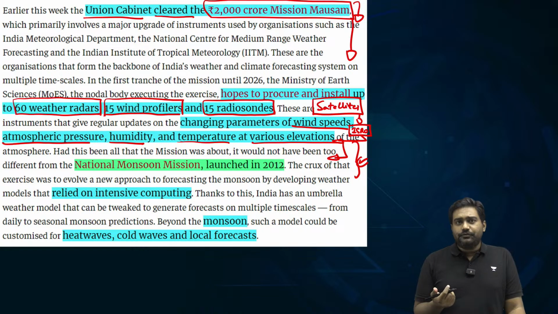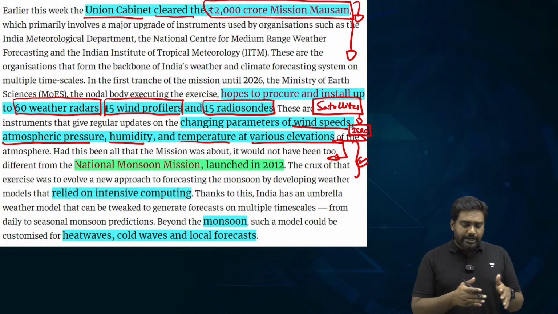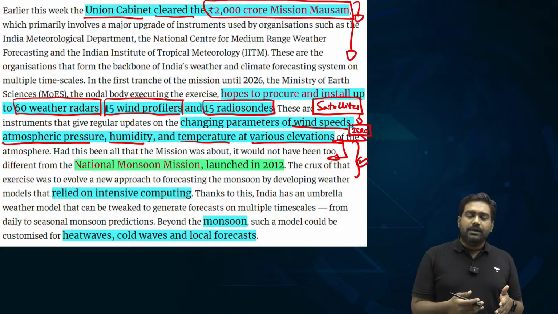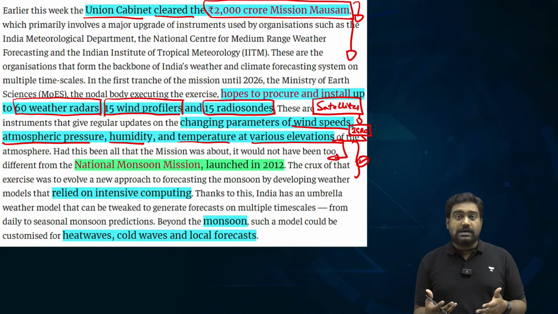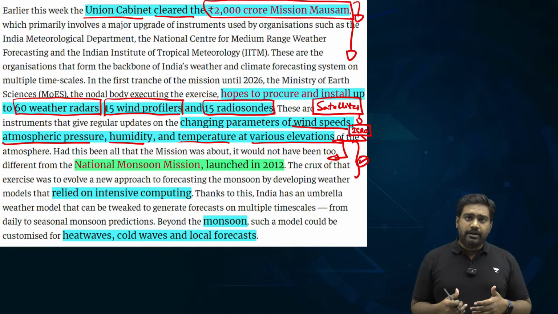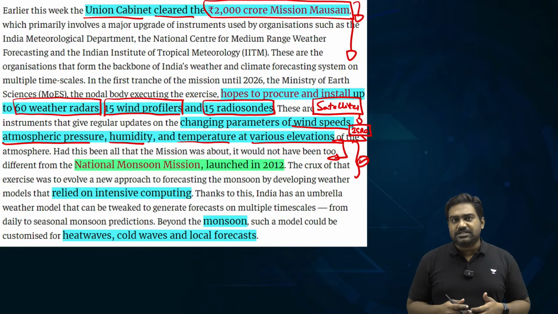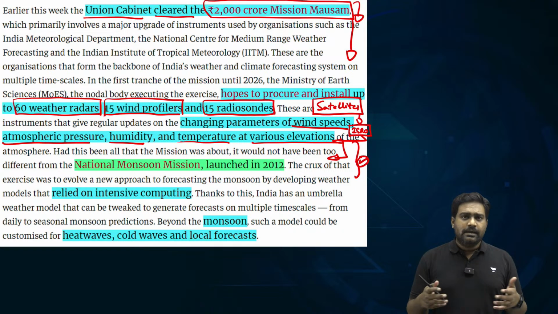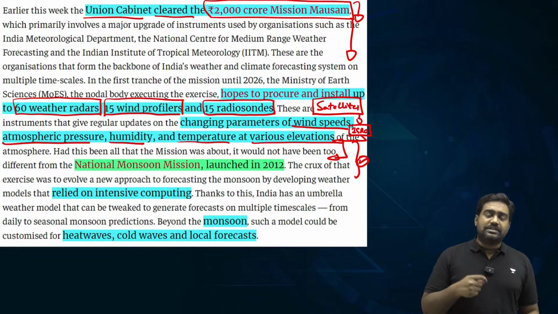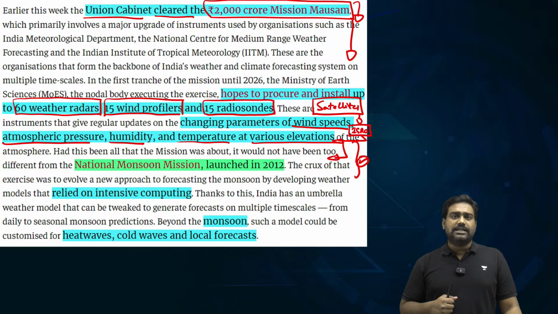So the success of such a model will heavily depend on the data which is being collected, how these essential indicators are being tracked, and what weather forecasting model is being used, and what is the supercomputing capabilities available with these institutions to crunch the intensive data to bring out as accurate forecasts as possible. Because every now and then there has been criticism against Ministry of Earth Sciences and IMD and such institutions with regard to certain disasters that have occurred.